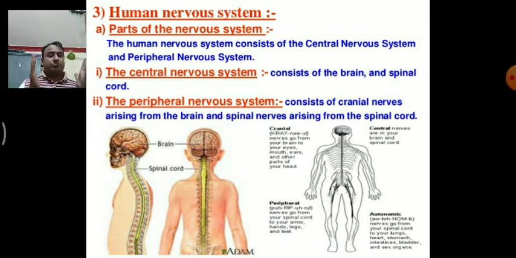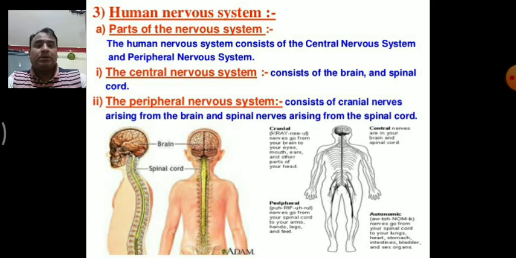The human nervous system basically consists of two types: the central nervous system and the peripheral nervous system. The central nervous system contains the brain and spinal cord. The peripheral nervous system contains the cranial nerves, the nerves that arise from the brain, and the spinal nerves, the nerves that arise from the spinal cord. The basic unit of the nervous system is the neuron. Neurons are just like wires. They spread throughout the body and transfer messages from one part to another.